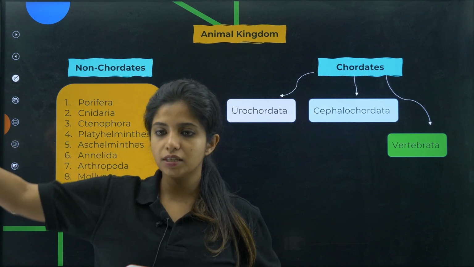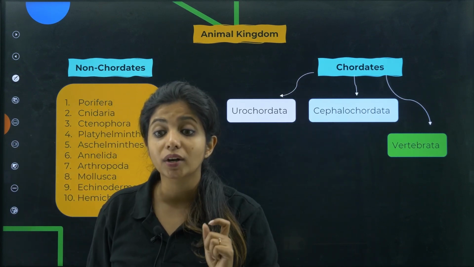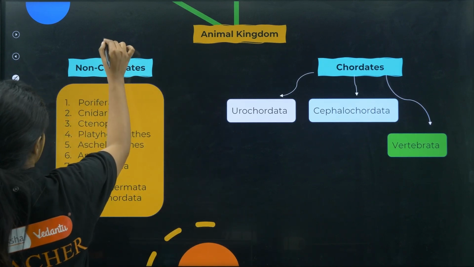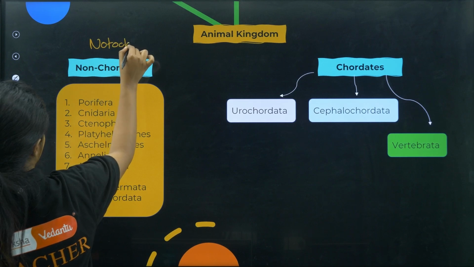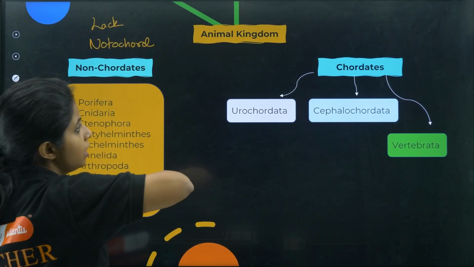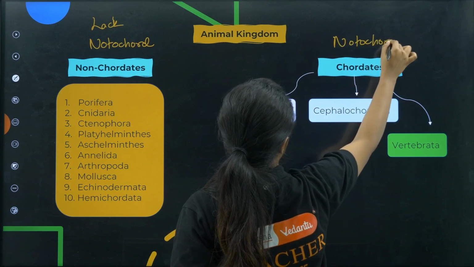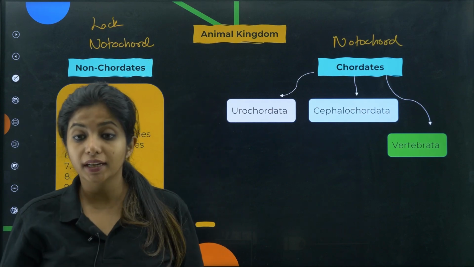One is non-chordates and the other one is chordates. Why do I call them non-chordates? Because they do not have something that is known as notochord. They lack the notochord. But in the case of chordates, they will have notochord. So children, who came first, they or they? The non-chordates came first.